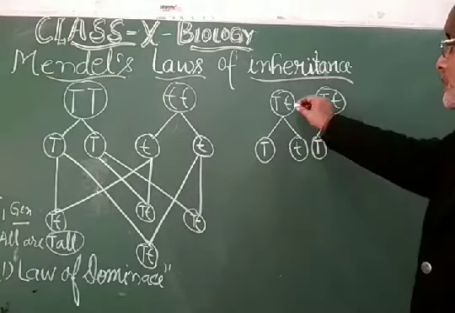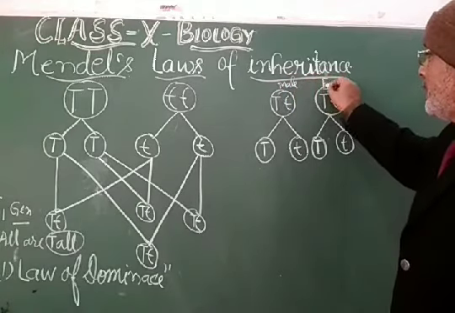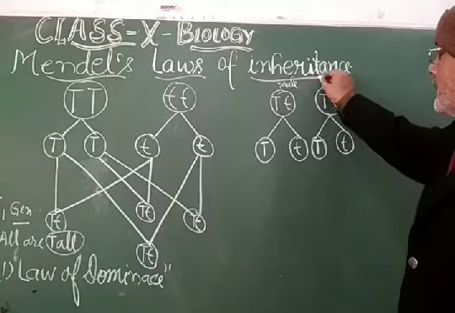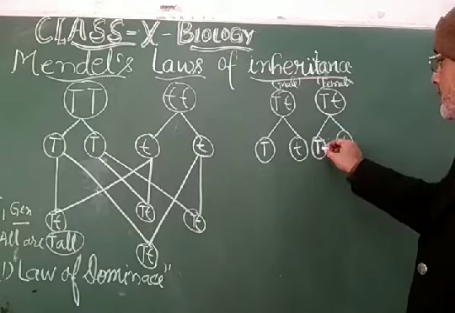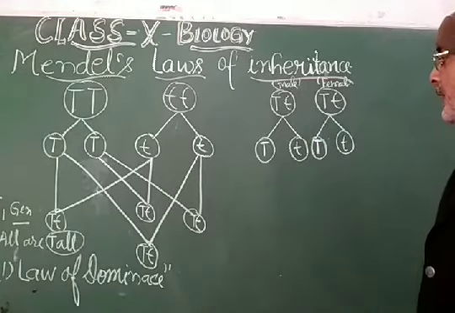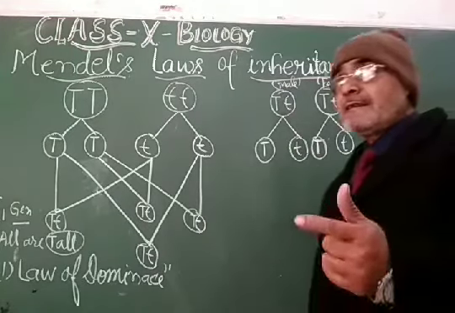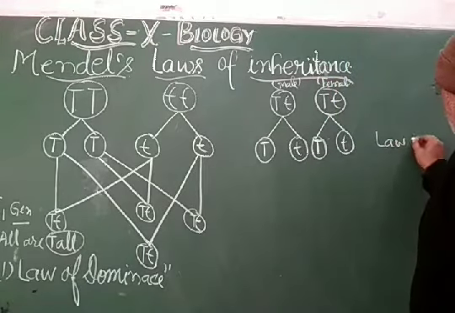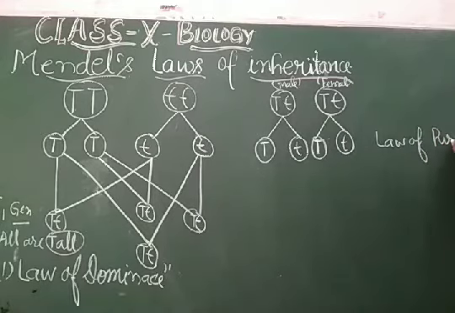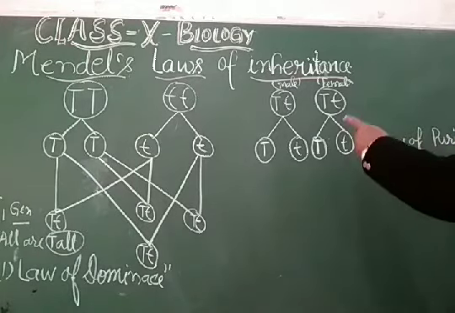So my dear students, we take two plants, one male and one female. Suppose this is male and this is female, androecium and gynoecium. So two parts are here and gametogenesis takes place. Female gametogenesis here, male gametogenesis here, and all the gametes are pure. They don't have any influence of the recessive character in them. So this is the law of purity. Law of purity means they are pure and they are independent to cross with any of the gametes of the opposite sex.